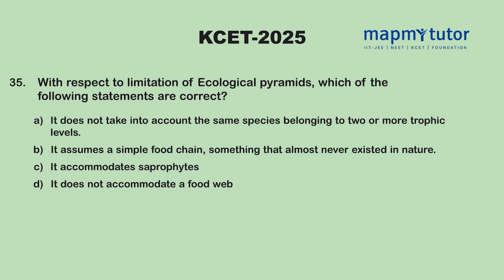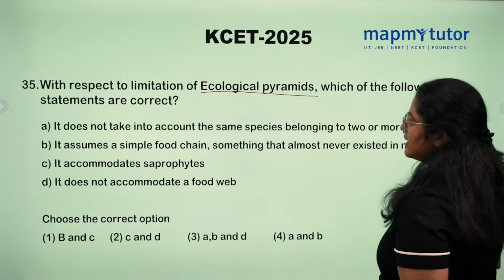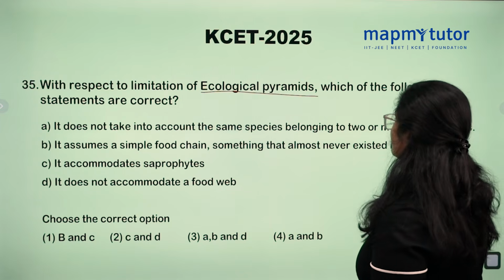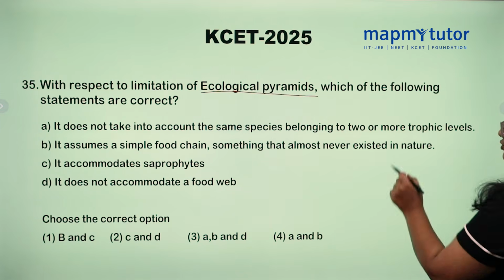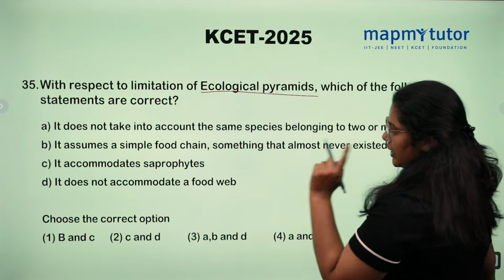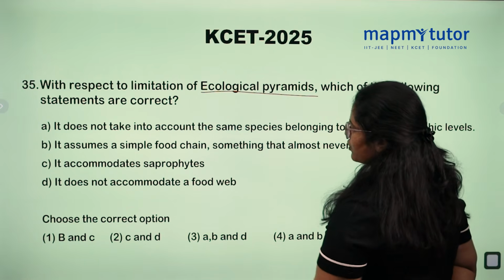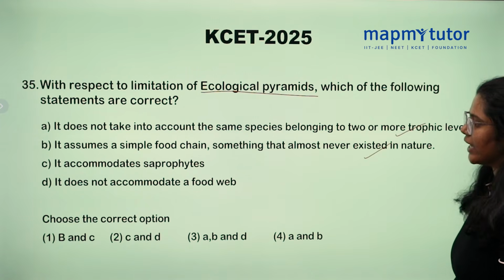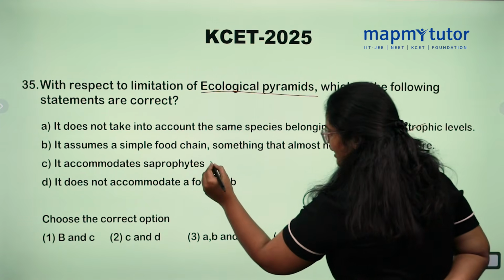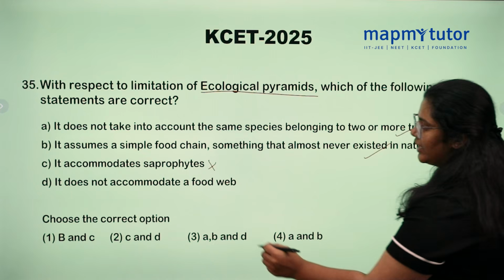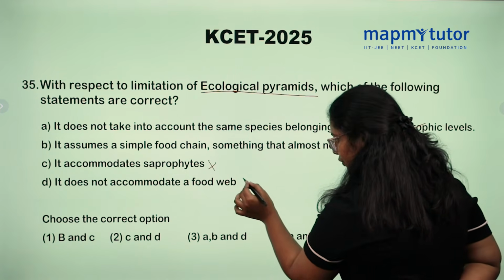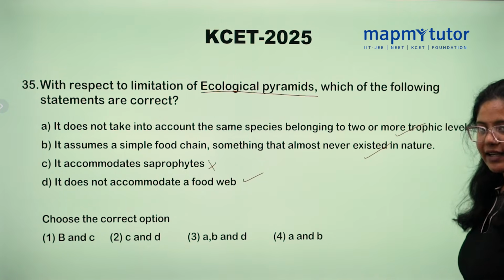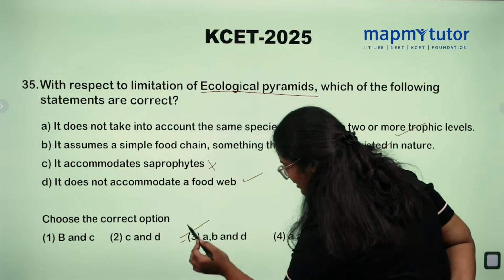With respect to limitation of ecological pyramids, which of the following statement is correct? Option A, it doesn't take into account the same species belong to 2 or more trophic levels. True. B, it assumes a simple food chain, something that almost never existed in nature. True. It accommodates for saprophytes. False. It doesn't include saprophytes. It doesn't accommodate a food web. True. So A, B and D are true. Option 3 is correct.